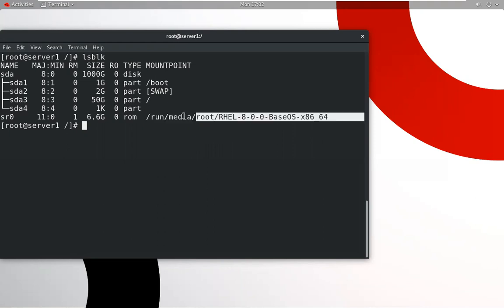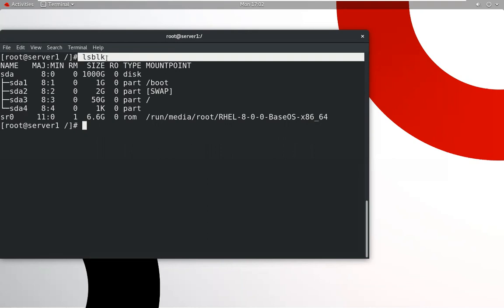So this is the mount point of my CD-ROM. What is the size of the CD-ROM? 6.6 GB. This is the RHEL media, the Red Hat Enterprise Linux DVD.